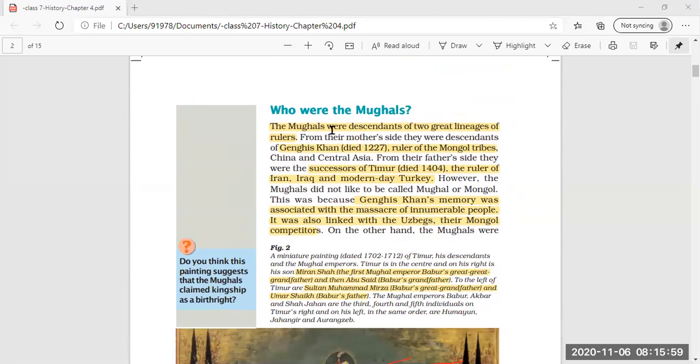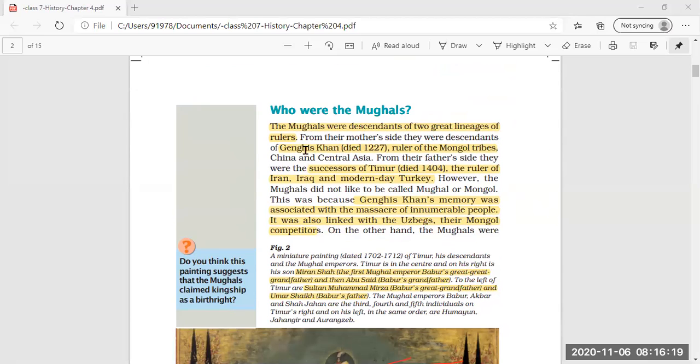Now, next, who were the Mughals? The next topic of this lesson is who were the Mughals. Now, the question arises in our minds. Yes, Mughals were very strong. They had a good hold of administration in the territory and all. But actually, who were the Mughals?